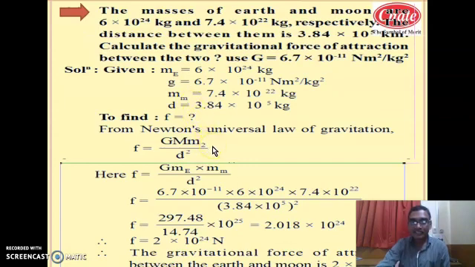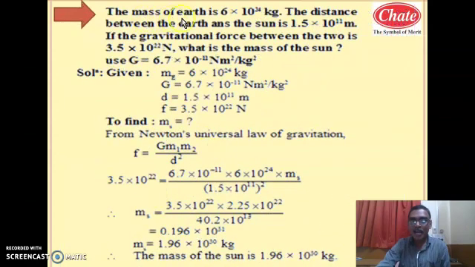Now let us see the next question based on Newton's universal law of gravitation. The mass of Earth is 6 into 10 raised to 24 kg. The distance between Earth and Sun is 1.5 into 10 raised to 11 meter. If the gravitational force between the two is 3.5 into 10 raised to 22 Newton, what is the mass of the Sun? Use G, the constant, equal to 6.7 into 10 raised to minus 11 Newton meter square per kg square. Now in this example, the force is given and we have to calculate one of the masses out of the two.